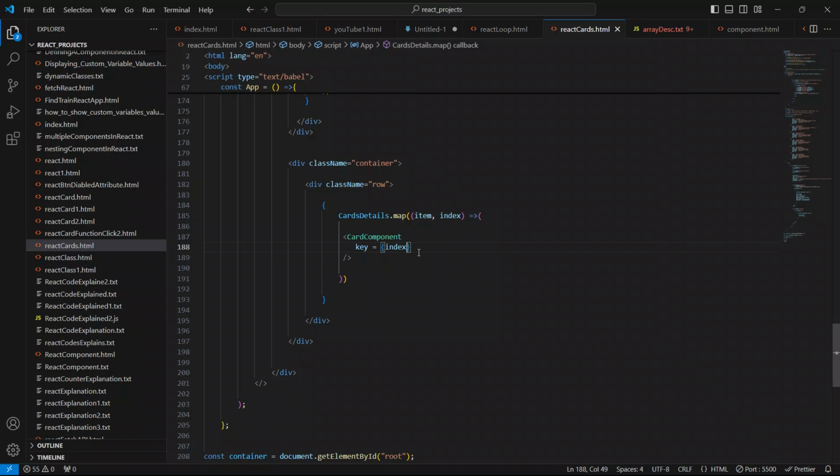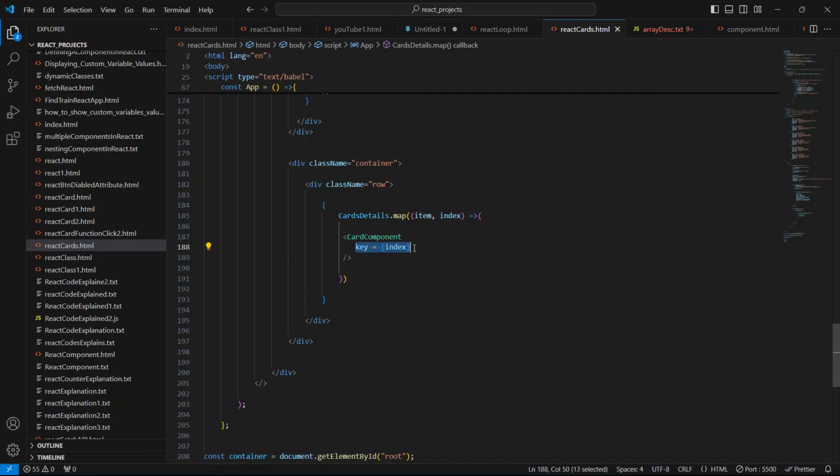That's why React is going to recognize which part of the UI, which part of the element has been modified, has been changed, and which part of the UI is going to be updated. It's going to be updated by using this key attribute only.